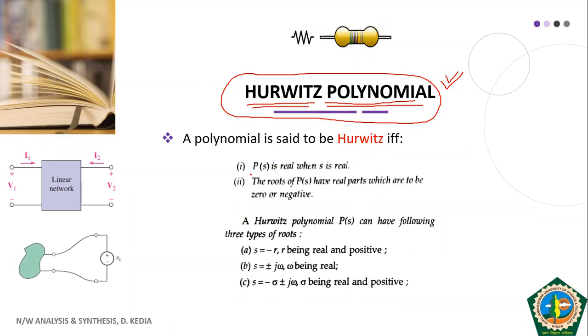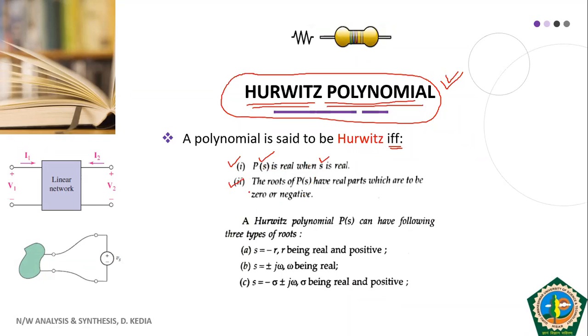So the condition is a polynomial is said to be Hurwitz if and only if these two conditions are met. First thing is P(S) is real when S is real. So what is P(S)? P(S) is a polynomial in S, as I showed you in the previous slide. It can be any polynomial starting from s raised to power n going up to s raised to power 0. If you substitute s as real, then your P(S) must be real. Okay, this is one condition.